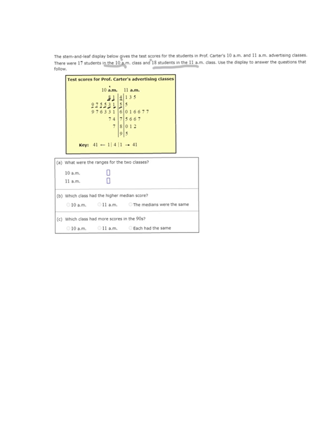So in this 10 a.m. class, the highest grade was an 87. The lowest grade was a 41. That's going to give me my range. In the 11 a.m. class, the highest grade, somebody made a 95. And the lowest grade, again, was a 41. And that's going to give me my range.